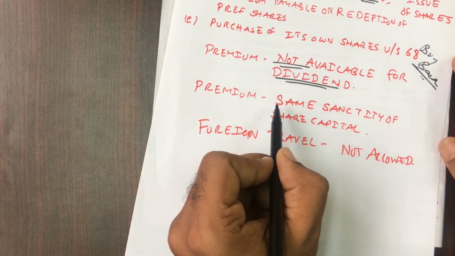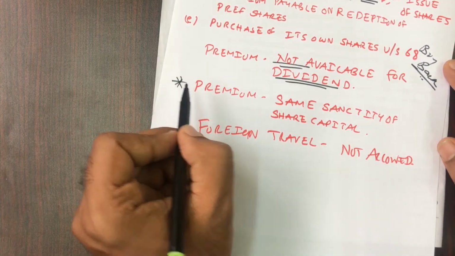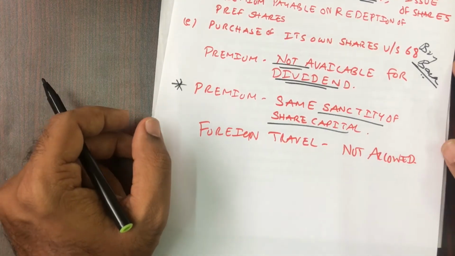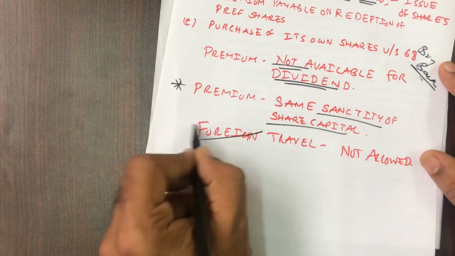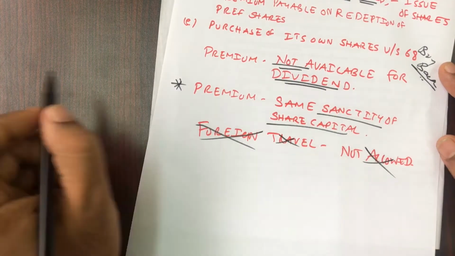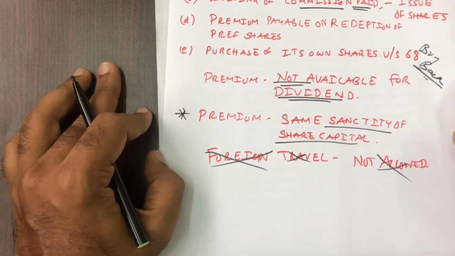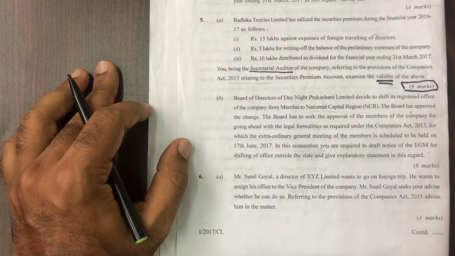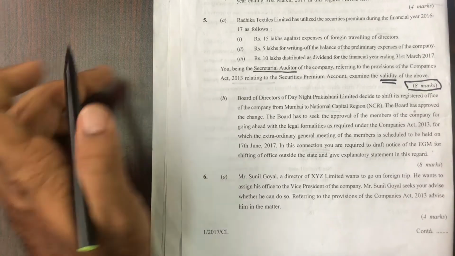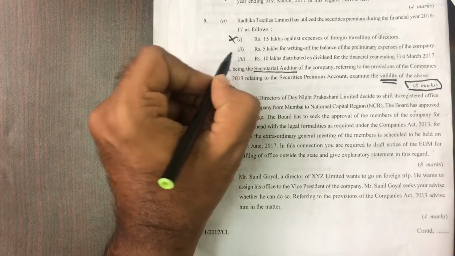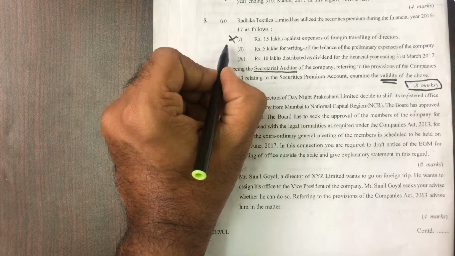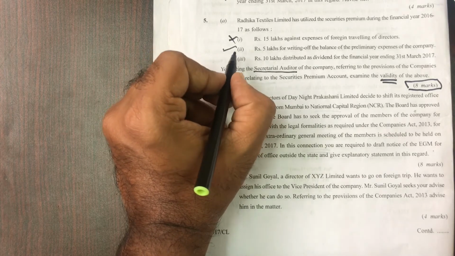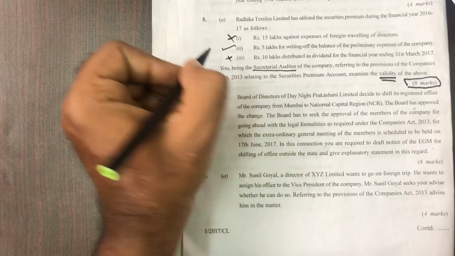You can also quote this: premium has the same sanctity as share capital. So you cannot use it for whatever you want. So foreign travel is definitely not allowed. Even just reading the question, you'll think, how can we allow the directors to go on a foreign trip? So even if you don't know company law, just by common sense you can write for this first point that no, it is not correct. And the second point is correct. They can use it for writing off preliminary expenses. And the third point again is not allowed.